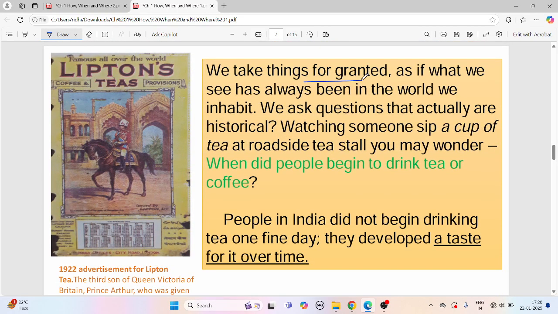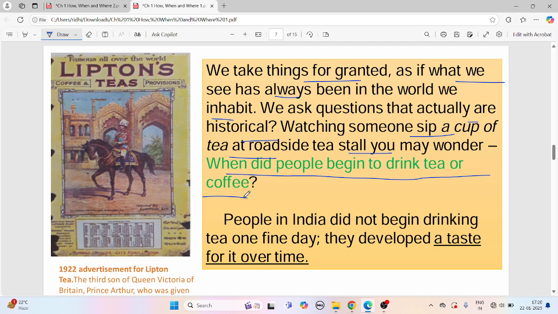We take things for granted as if what we see has always been in the world we inhabit. We ask questions that actually are historical. Watching someone sip a cup of tea at a roadside tea stall, you may wonder when people began to drink tea or coffee. Now, it is trying to say that history is not that bad. When you're doing something, you ask yourselves when did people begin to do this?